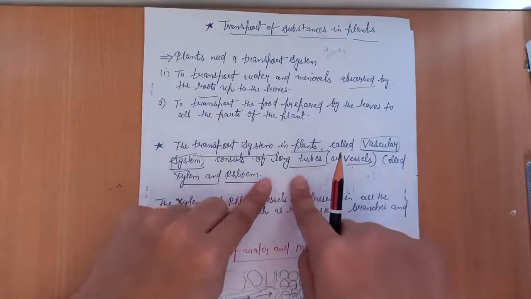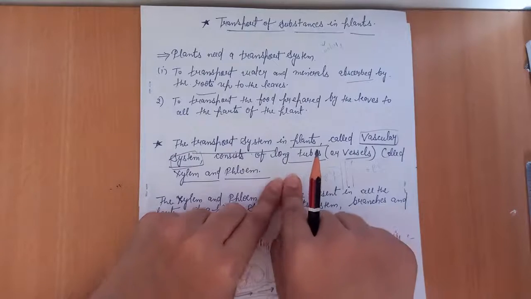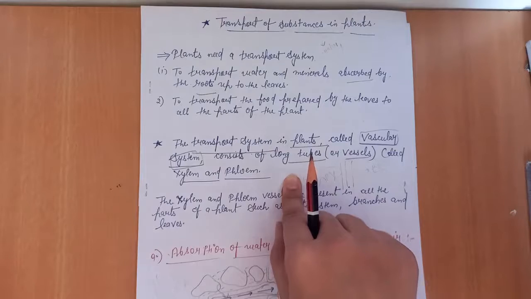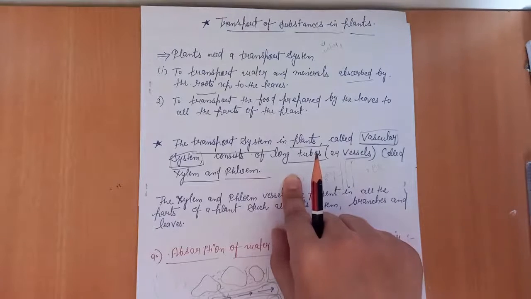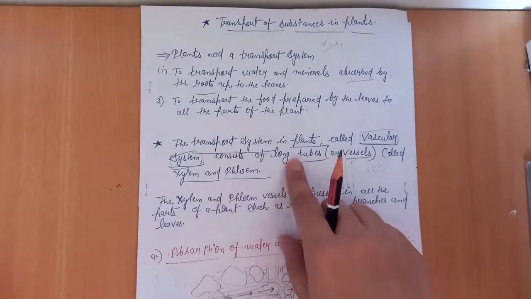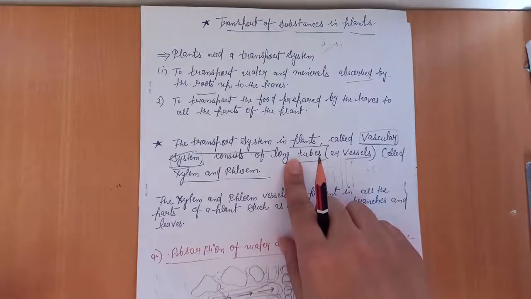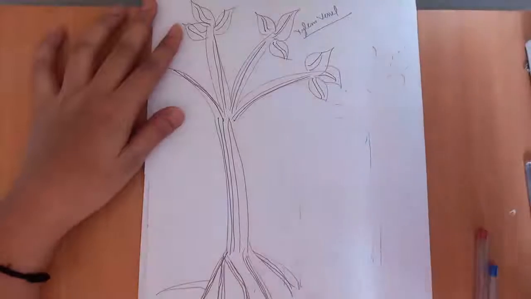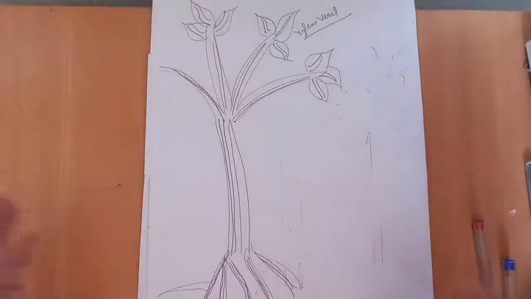The vascular system is made up of two long tubes, and these two long tubes are spread throughout the tree, and each part of the tree consists of these long tubes: in the root, in the leaves, in the stem. Each part of the plant or tree consists of these two long tubes. So because of these two long tubes, each substance in the plant is transported. And how are they arranged in a plant? Let's see.